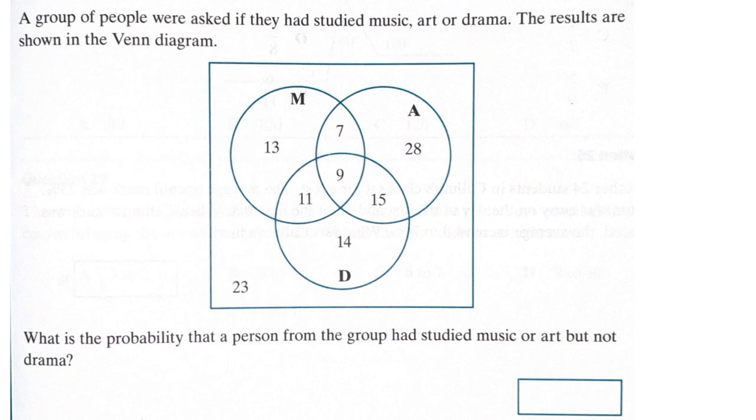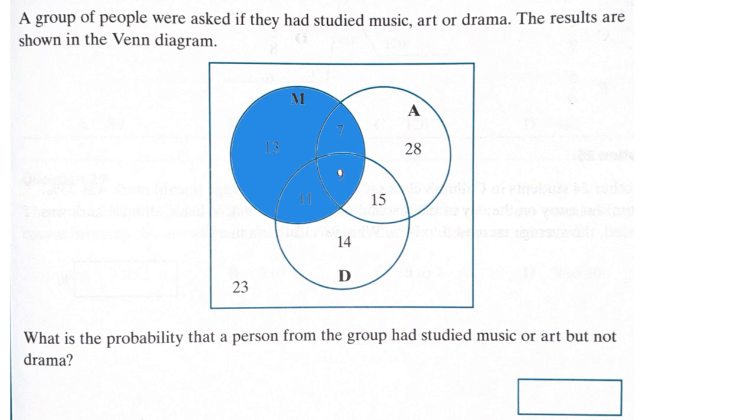Let's read this Venn diagram. First of all, the people that studied music only are just 13. The people that studied music and art, there were only 7. And the people that studied music and drama, there were 11. And the 9 in the middle indicates that these are the people that studied music, art, and drama. The blue circle indicates all the people who studied music. Some of them studied more art and drama, but they all studied music.